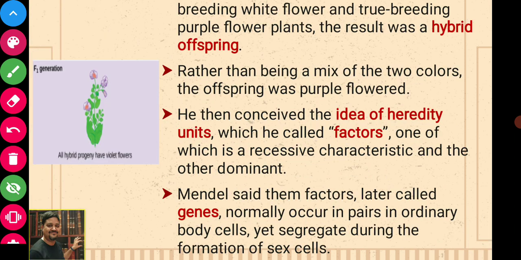Now you see, crossing a white flower and a purple flower, the result was a hybrid offspring. So when he crossed white flower with purple flower, the result was the hybrid offspring.